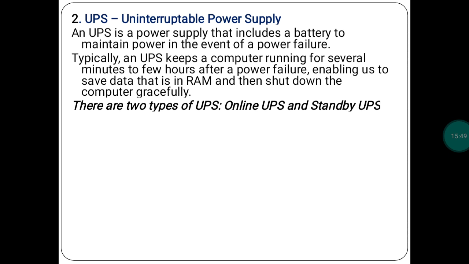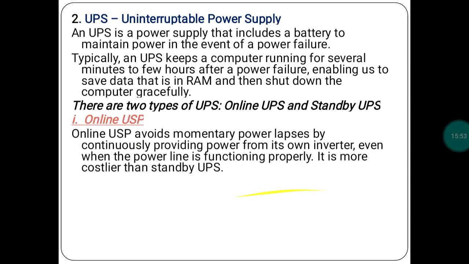Okay. So again, there are two types of UPSs. The first is the online UPS. So what is an online UPS? An online UPS avoids momentary power lapses by continuously providing power from its own inverter, even when the power line is functioning properly. It is costlier than a standby UPS.